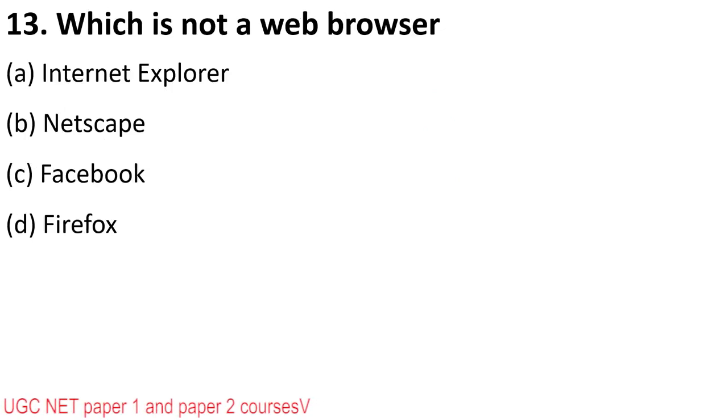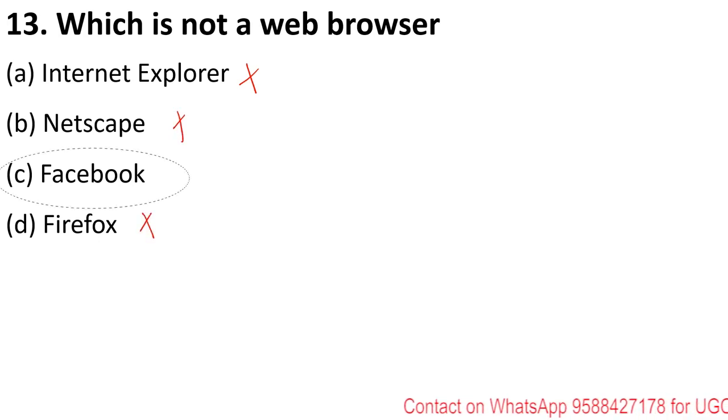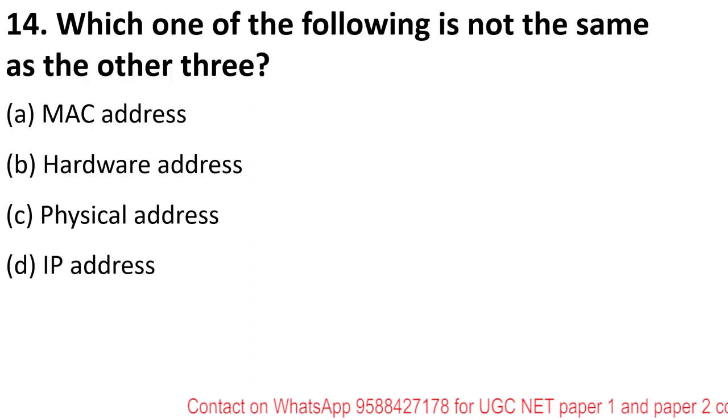Which is not a web browser? Students, as you all know, web browsers are application software that help you access the internet. If you look at the options, we all know Internet Explorer is a very famous web browser, so this is not right. Netscape Navigator also is one. Firefox is also a web browser, so this is not correct. While option C is correct, Facebook is a social networking website. It is not a web browser. That is why C is the answer.